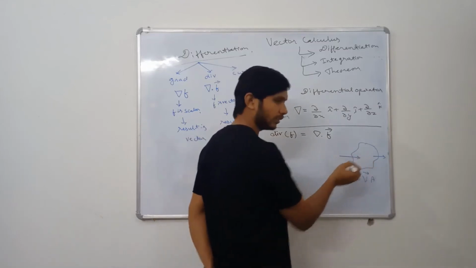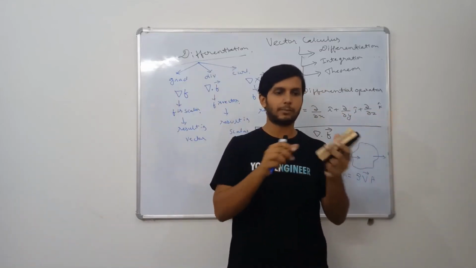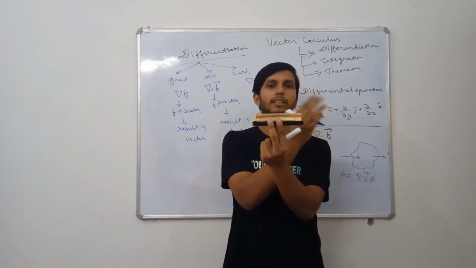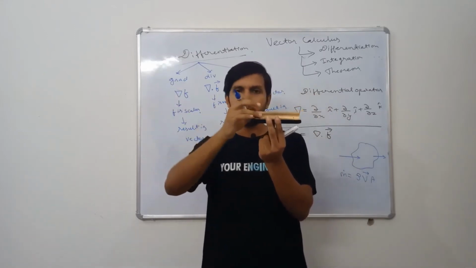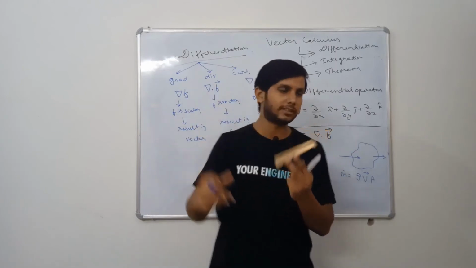Velocity can either go in, suppose in air here, if I am taking a particular control volume like this, whenever air is going into something, maybe it is increasing its velocity or decreasing its velocity. Whenever it is coming out, maybe it's increasing its velocity or decreasing its velocity. Like changes are happening, flux change is happening.